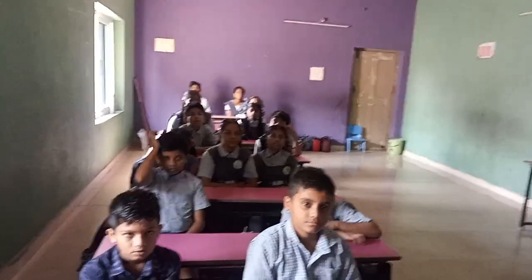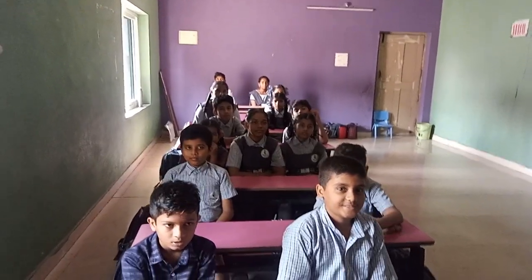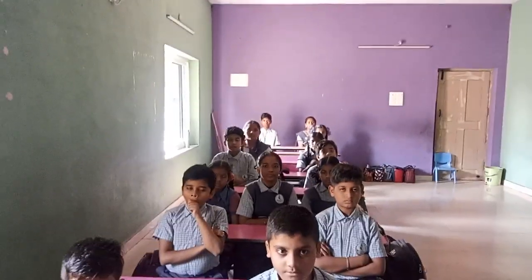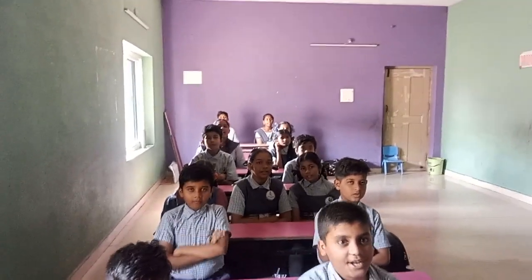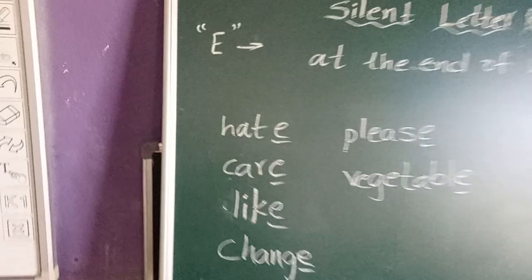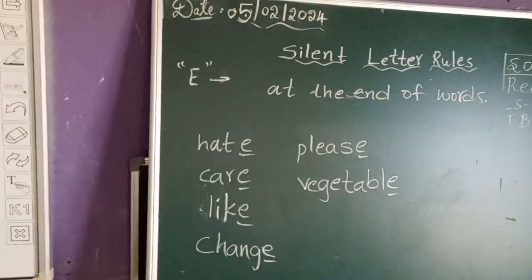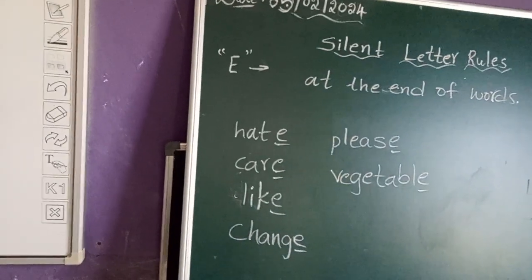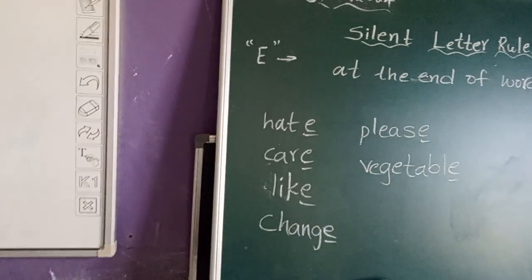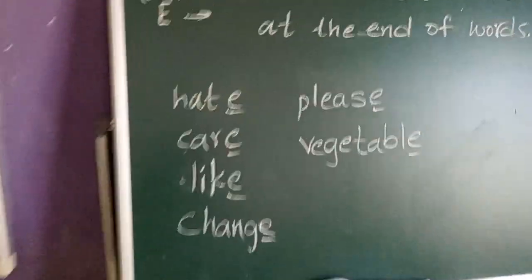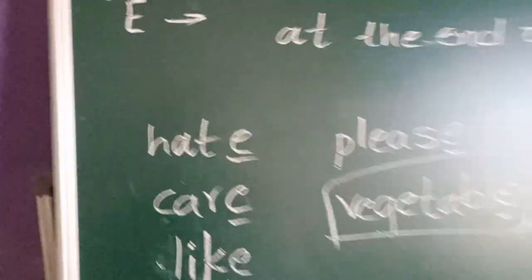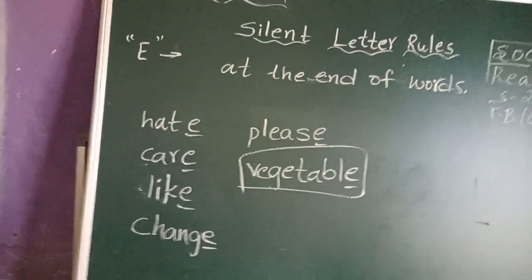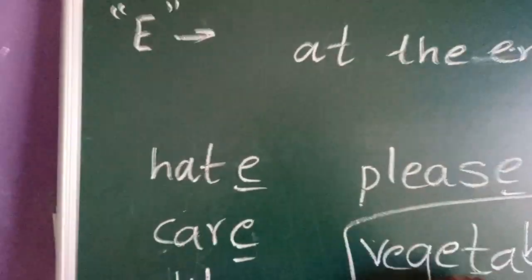Next we are going to learn when E is silent. E will be silent when it comes at the end of words. For example, look at the words hate. In hate, where is E, beta? End of the word. And care. There also E is in the end. Next, like, change, please, vegetable. How should we pronounce this? We should not pronounce vegetable with the E. E here also will be silent.